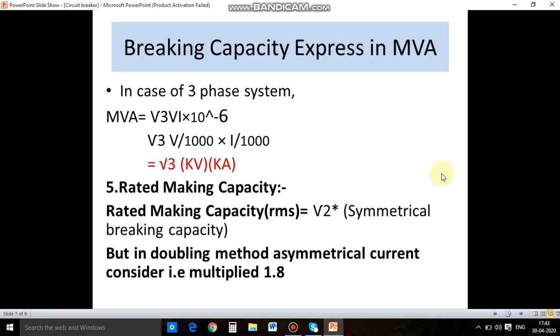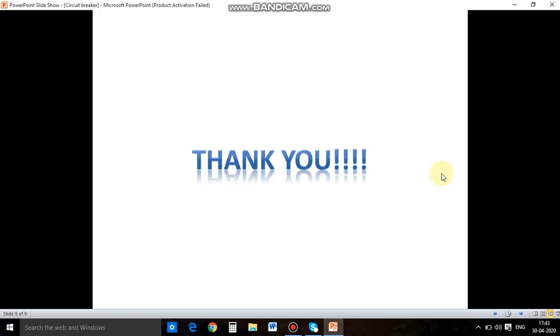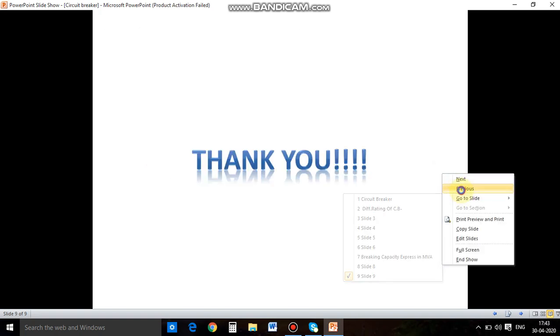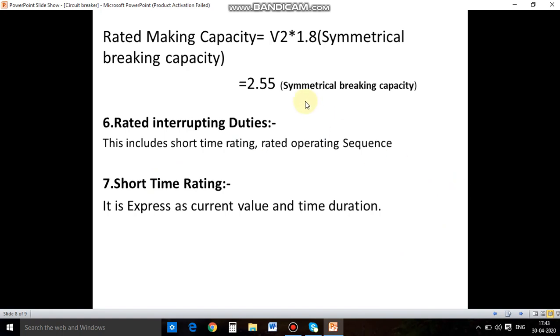Now, rated making capacity. Making capacity is the peak value of the symmetrical breaking capacity. Considering the doubling effect in a sinusoidal waveform and the unsymmetrical current, we multiply by 1.8, that is, the value is 2.55 times the symmetrical breaking capacity. Next one, rated interrupting duties.